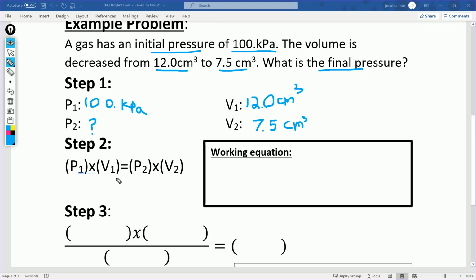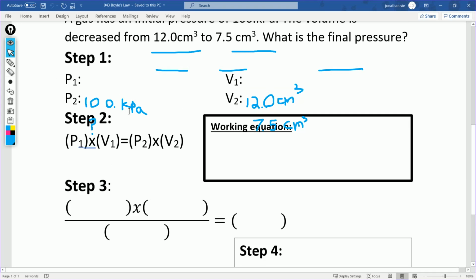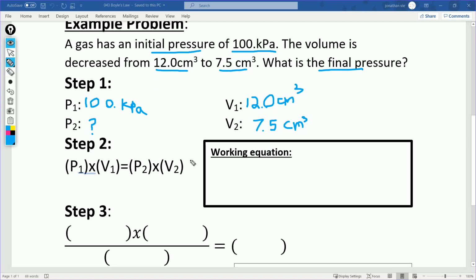Here's our starting equation, right? And we want to make a working equation, an equation that we can actually use to solve for final pressure, because what we have now, you can't actually solve for final pressure. So we have P1 times V1 equals P2 times V2, and we want P2 by itself. In order to get P2 by itself, you divide both sides by V2. What that does is it cancels V2 on this side, and it puts V2 over here. And we're left with just that one step got us P2 by itself.